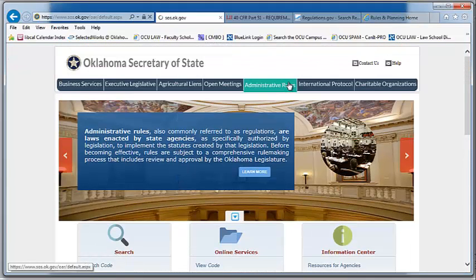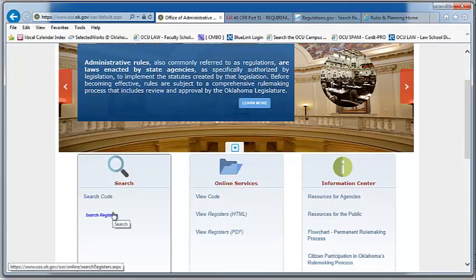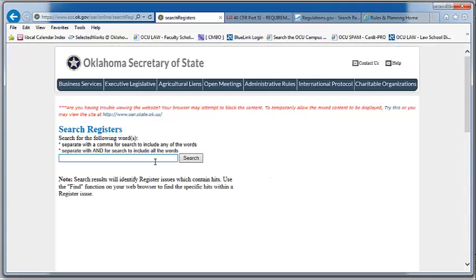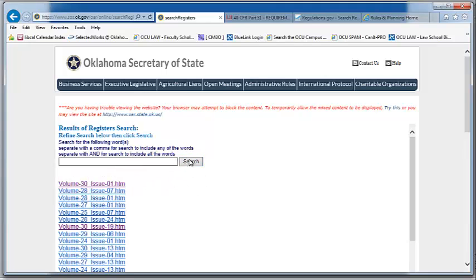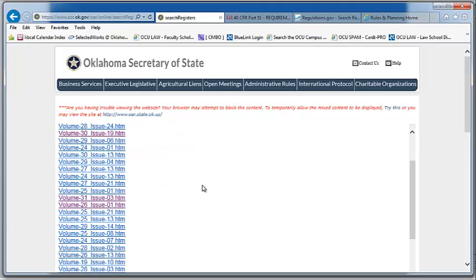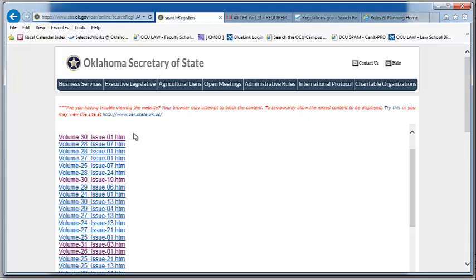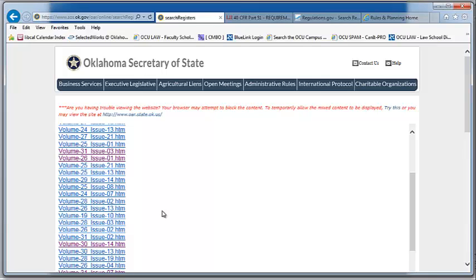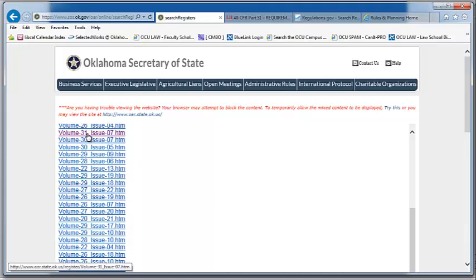Again, we go to Administrative Rules, and then we can either pull up the register and view it, or we can search it. And let's do a search here quickly for environmental and air. So these are all the Oklahoma registers where the Department of Environmental Quality has published some rulemaking activity. Unfortunately, they're not listed in chronological order. But what you need to do if you want to find the most recent rulemaking activity is look for the highest volume number that you can find. So this would be 31, and then the highest issue number that you can find. So this would be 7.